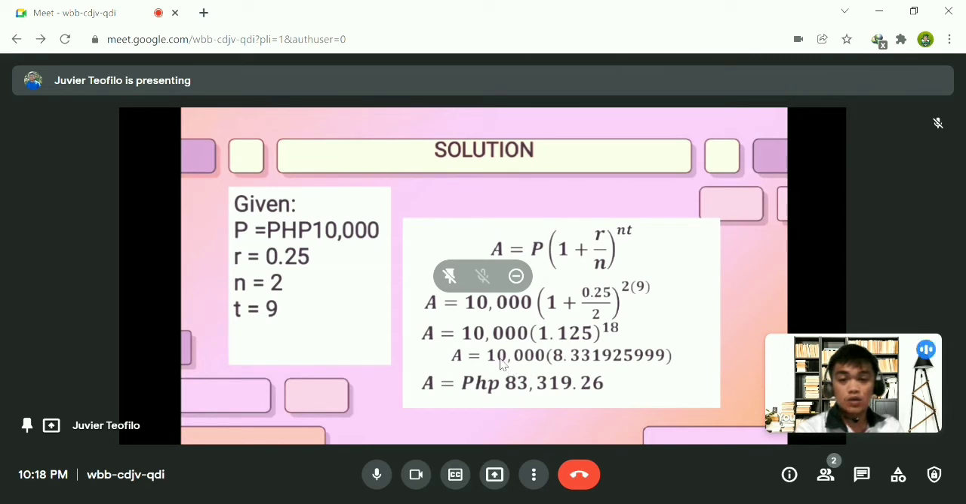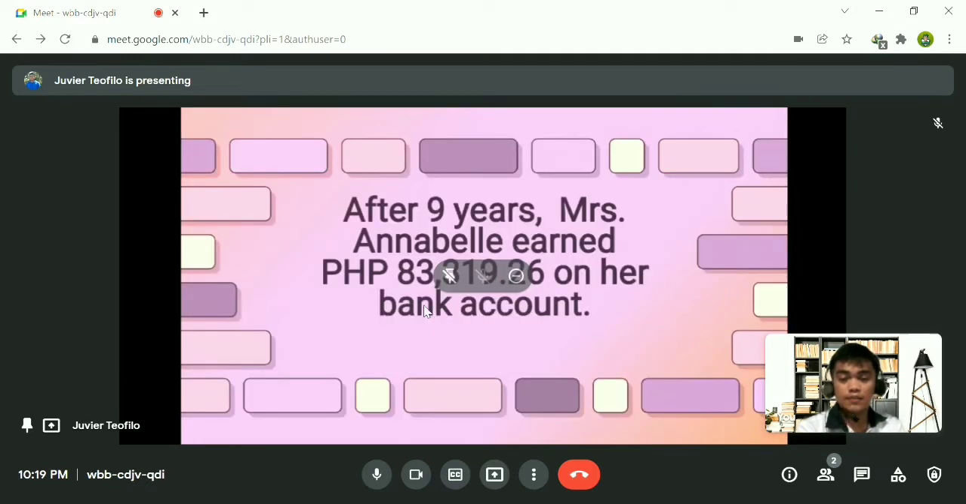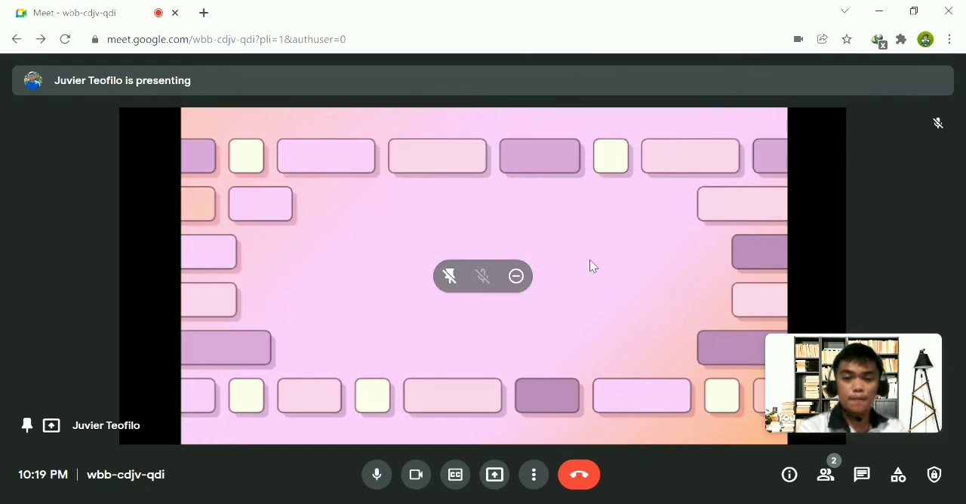So 10,000 times 8.331926 is equal to 83,319.26 centavos. So this is our final answer. Therefore, Miss Annabelle has earned 83,319.26 pesos in her bank account after 9 years. So let's proceed to the next slide.